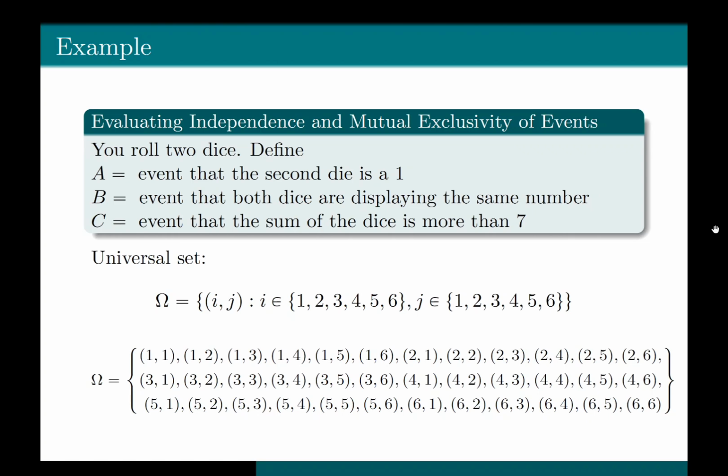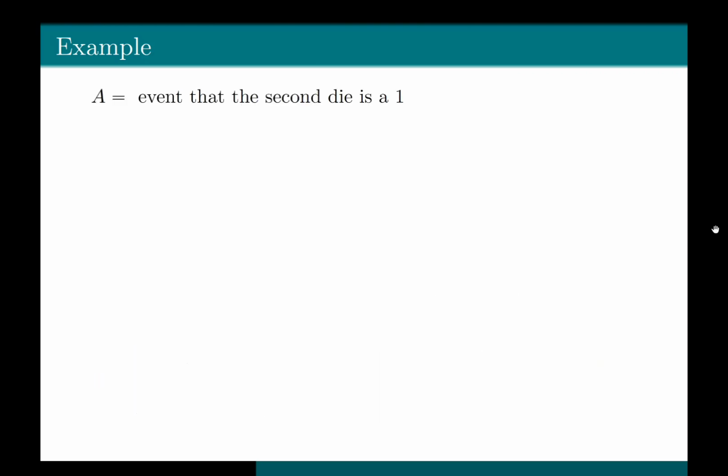So it basically contains (1,1), (1,2), (1,3), (1,4), (1,5), (1,6). Roll a die the first time, and the second could be 1, 2, 3, 4, 5 or 6, anything. Again, you roll a die, you got 2, and when you roll the second die, you can get 1, 2, 3, 4, 5, 6, anything. So you keep on doing it. So omega, the universal set, contains all the possible outcomes, and the cardinality of omega would be 6 squared, that is equal to 36.